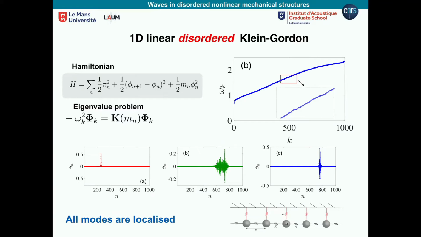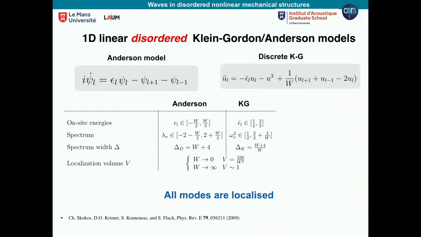Okay, so here I show modes. This is the same as before, 2, 500, 1000, and they are all localized. There is no mode that is extended as before. And in fact, it has been shown that this, I call it Klein-Gordon because it is the Klein-Gordon lattice in the nonlinear case, but it's a mass spring system with an extra spring. It can be mapped exactly one-to-one with the Anderson 1D model.